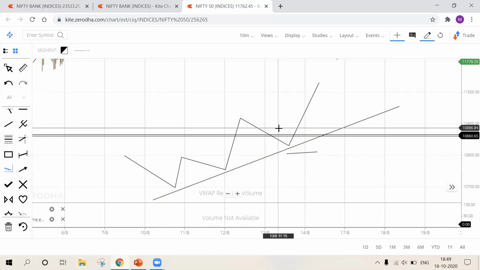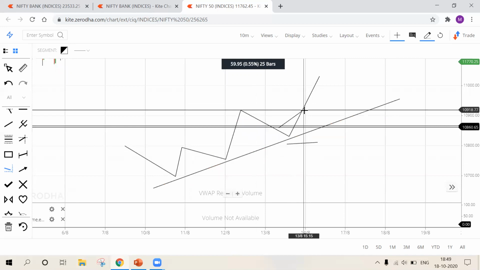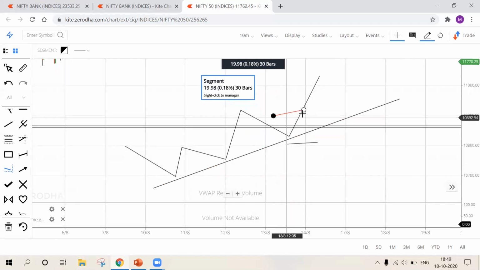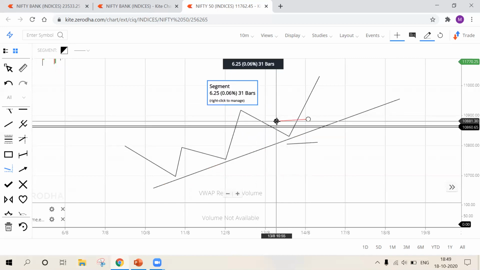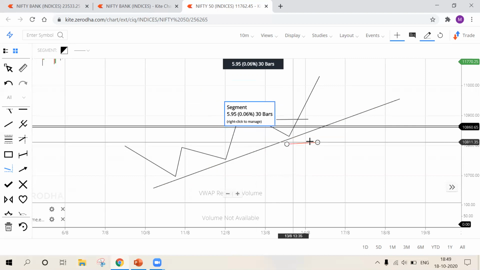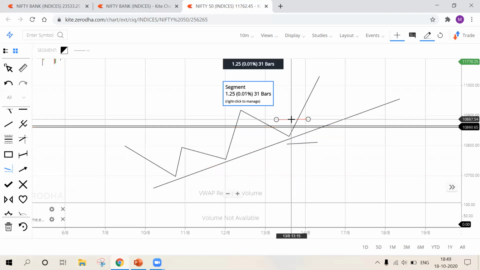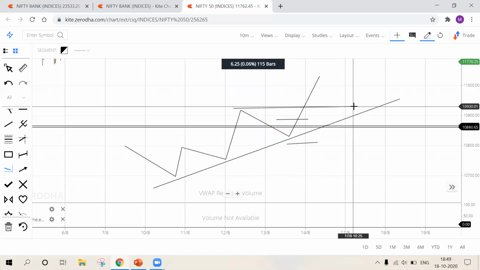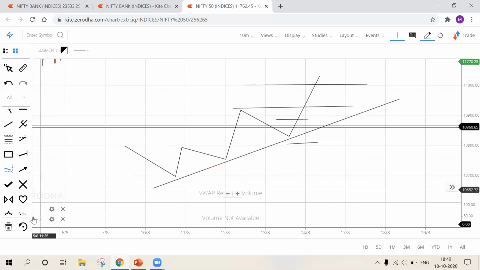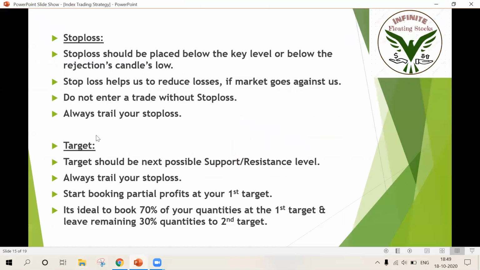Imagine that you will be entering at this point at higher high formation. So your stop loss should be below the key level. Your entry should be this, and your target should be next support and resistance level. Stop loss should be placed below the key level or below the rejection candle's low.